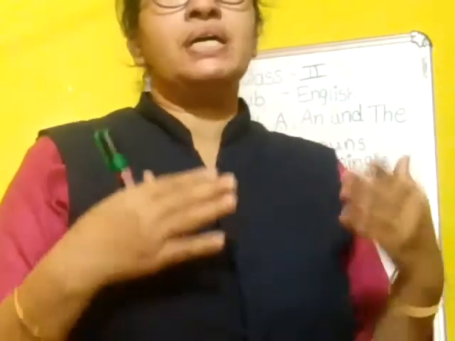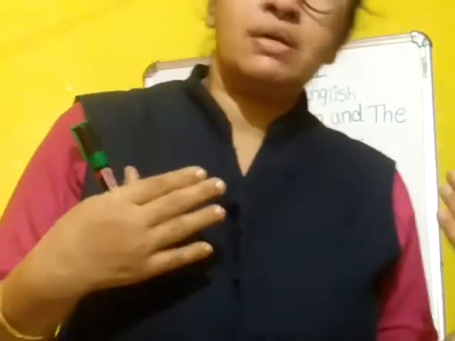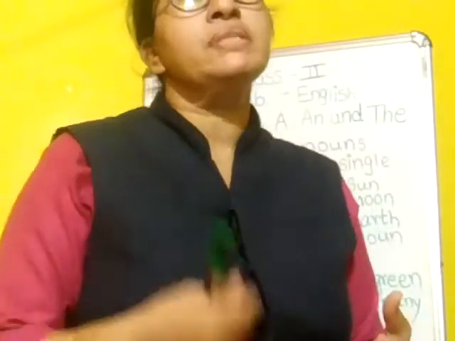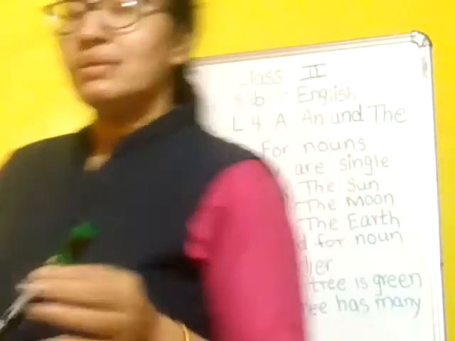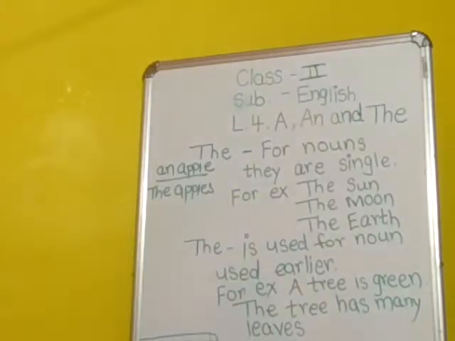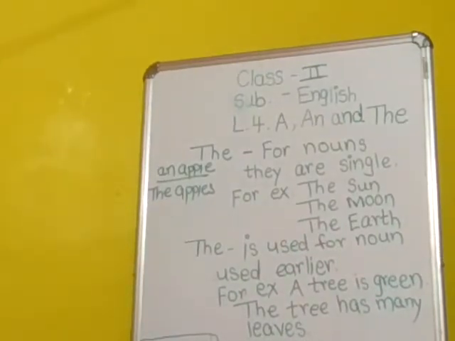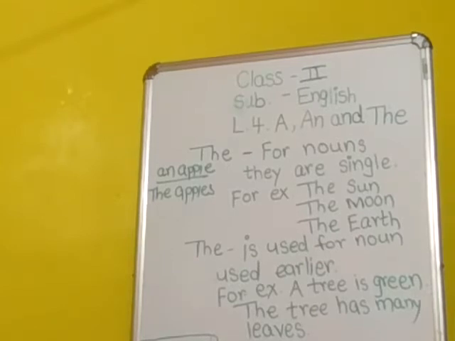Any object we are using first time, we can use a article, and after that whenever we use that object, we should use the before that noun. And article always comes before noun, पहले ही आता है noun के. Okay, so children, here I have completed the article also.